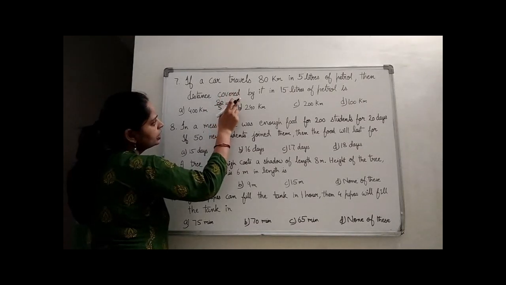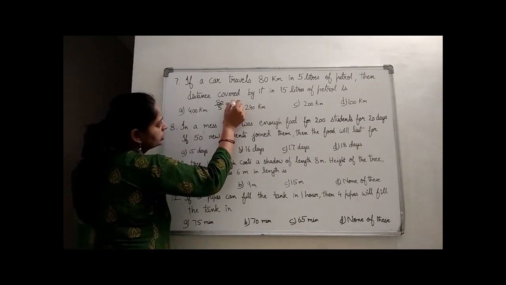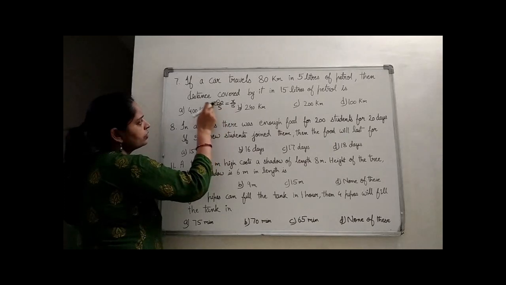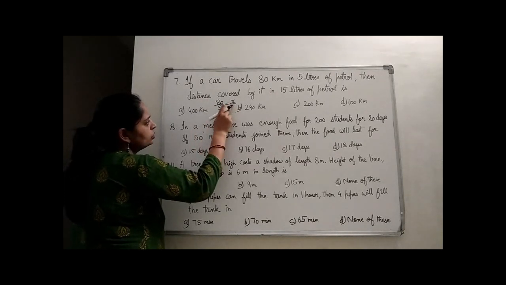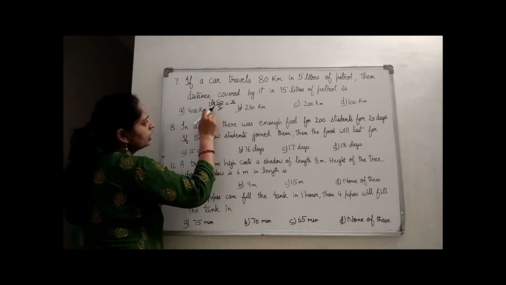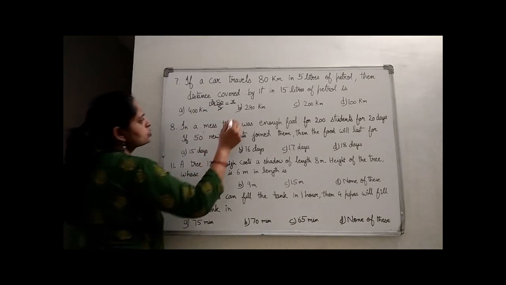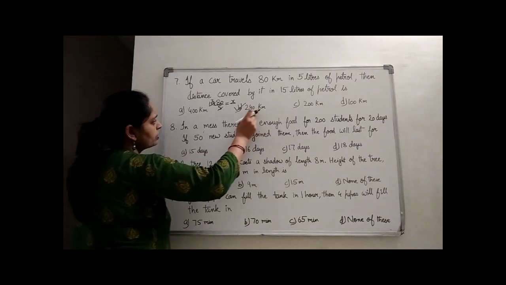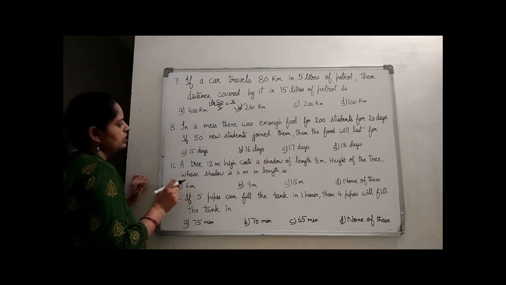80 is the distance, and we need to find the distance only. So the distance will be x, and the liters of petrol we have is 15. It is in the denominator, so by cross multiplication 15 will come in the numerator. Now 5 3s are 15, and we are left with 3 into 80. 3 into 80 will be how much? 240. So the distance covered by 15 liters of petrol will be 240 kilometers.